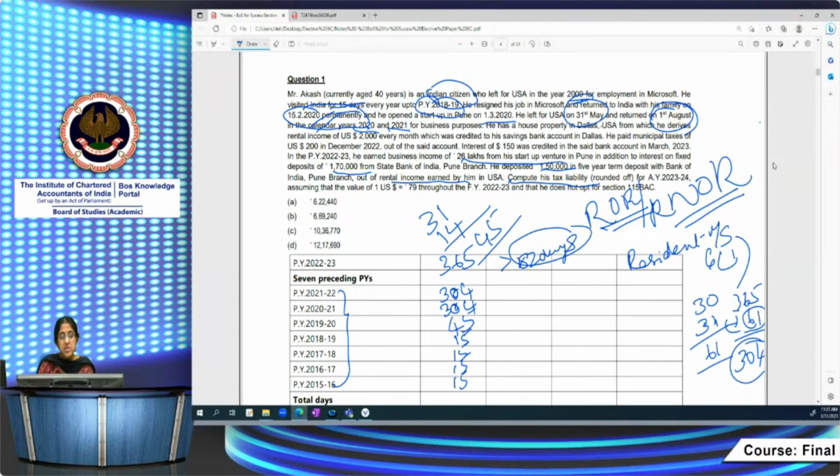So now what is the total number of days? It's 304 plus 304. 4 plus 4 is 8, 5 fives are 25, plus 8 is 33. 3 plus 4 is 7, plus 4 is 11. Carry 1.